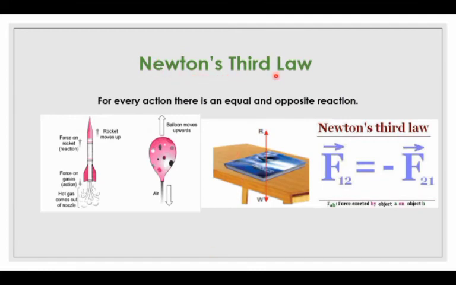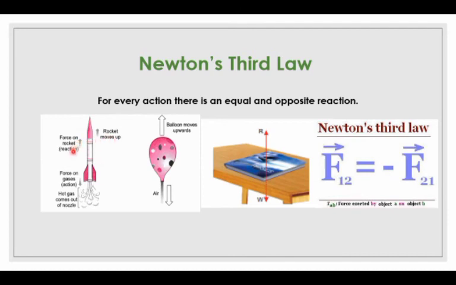Newton's third law: for every action there is an equal and opposite reaction. Here is the example of a rocket: gases rush out from the nozzle of the rocket, and that is the action. This action produces a reaction from the outer side of the air, and the rocket moves up.